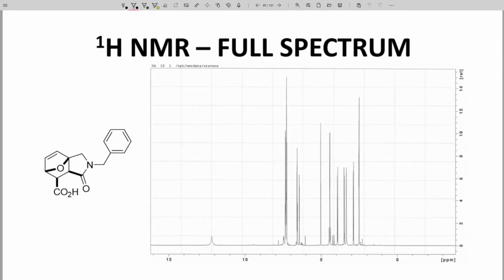Here is the full NMR spectrum. You can see that this molecule has many different signals, more than we may be accustomed to seeing. Note that we do have some blips along the baseline. Those are impurities. While our product may look pure, it does contain visible impurities by NMR. These are not particularly bad or worrying, but this is indeed a crude product. We haven't purified it by distillation, recrystallization, or chromatography, so we shouldn't be too surprised to see some impurities.